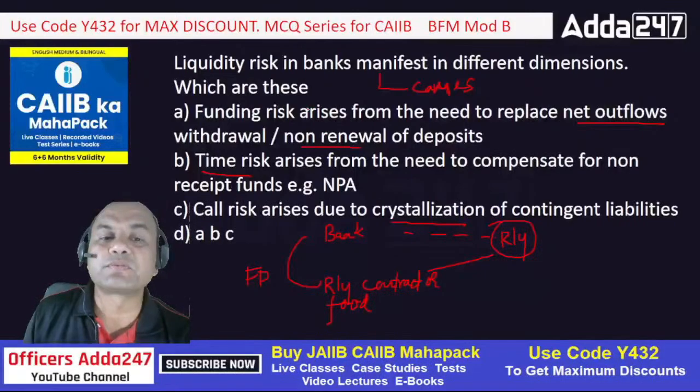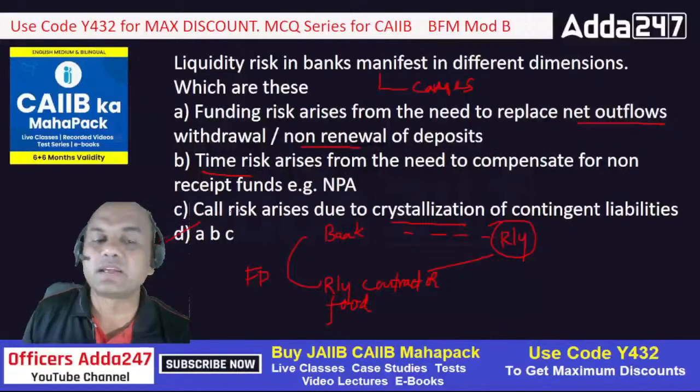So what can be the option for this? Liquidity risk in a bank manifests in different dimensions. So which are these? Net outflows and non-renewal, time risk due to NPA, and call risk due to crystallization. All of these. D, isn't it?